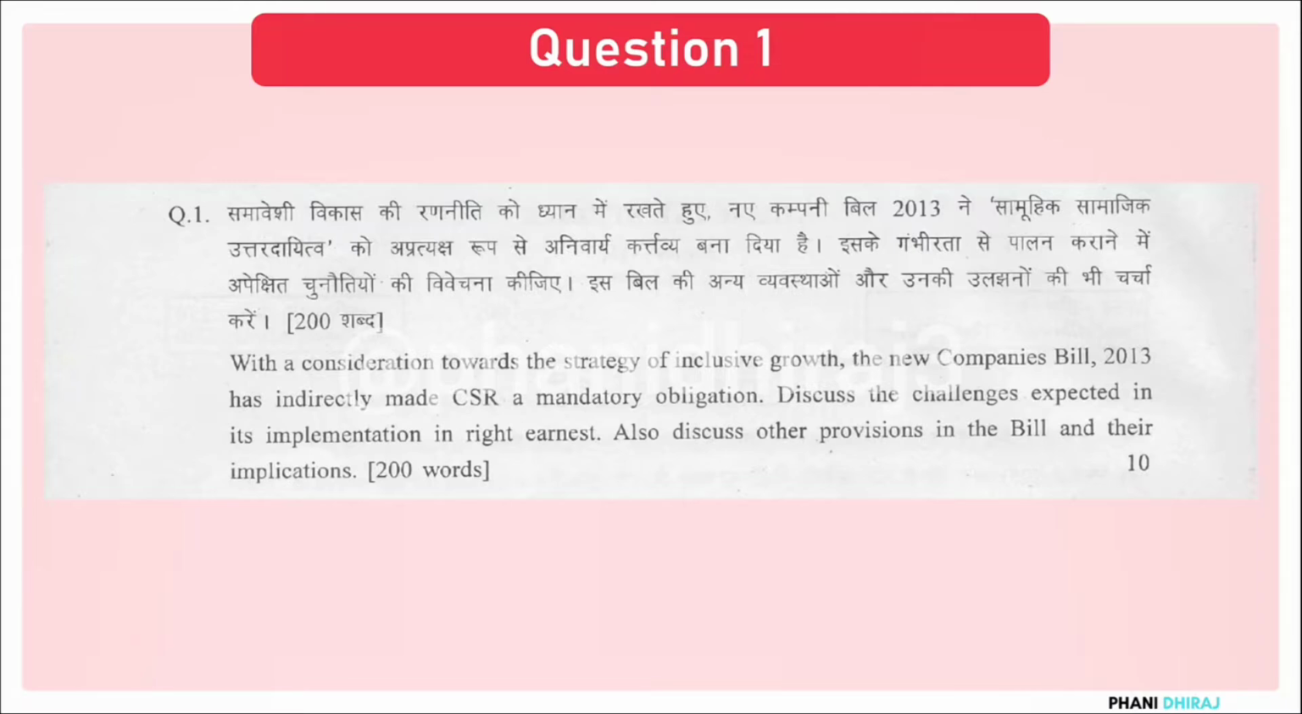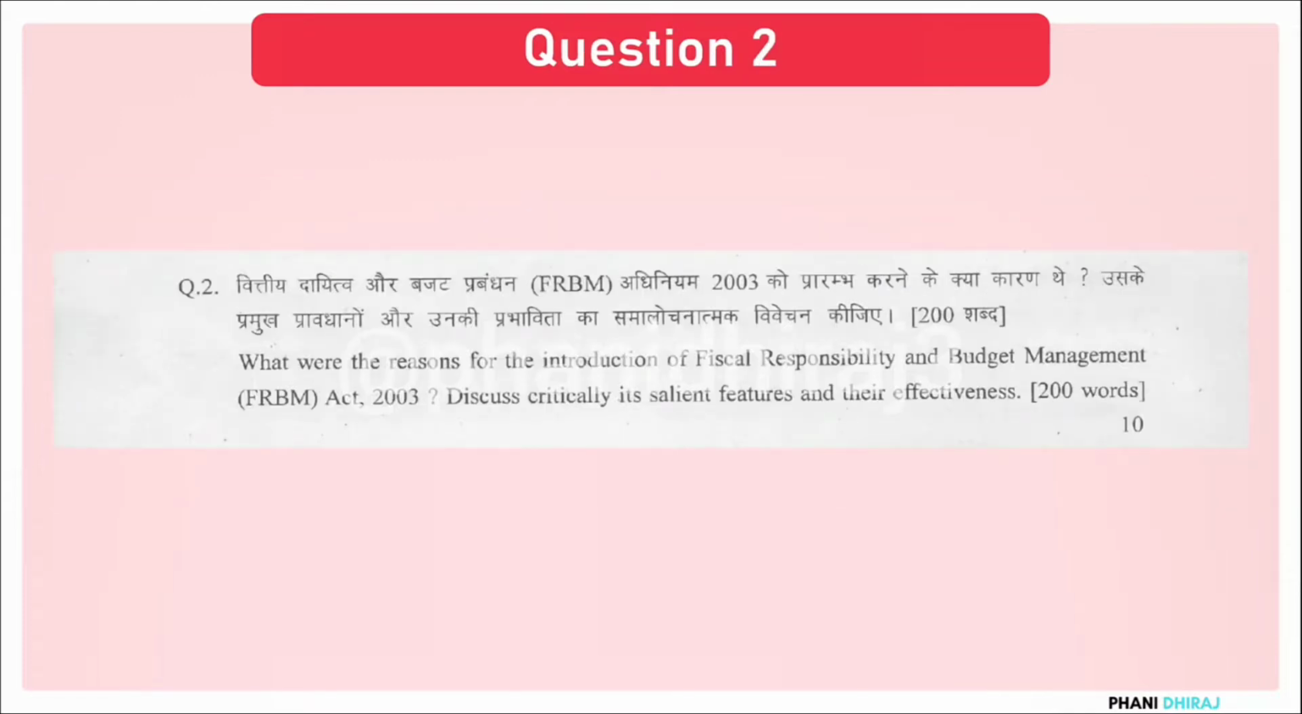Now moving on to question number 2. When you come to question number 2, the first thing is: what were the reasons for the introduction of the Fiscal Responsibility and Budget Management (FRBM) Act 2003? Discuss critically its salient features and their effectiveness.